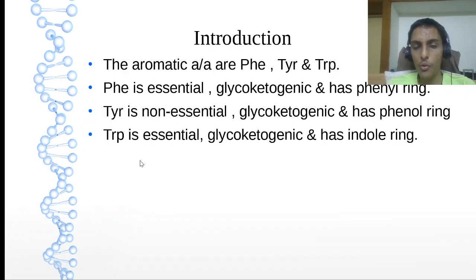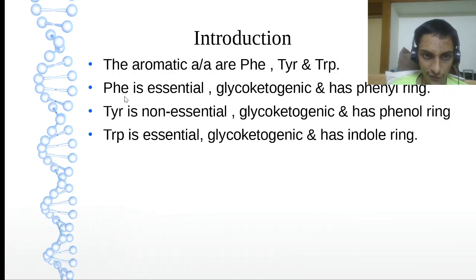So as I told you, what are the aromatic amino acids? Phenylalanine, tyrosine and tryptophan. So let's see the chemistry. As we studied in the classification of amino acids, what is the criteria we are going to use? First, coming to essentiality. Here phenylalanine and tryptophan are essential. But tyrosine is non-essential. Tyrosine is the odd one out, that is non-essential.